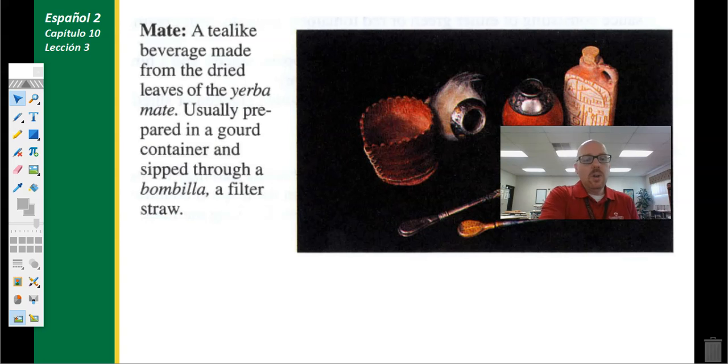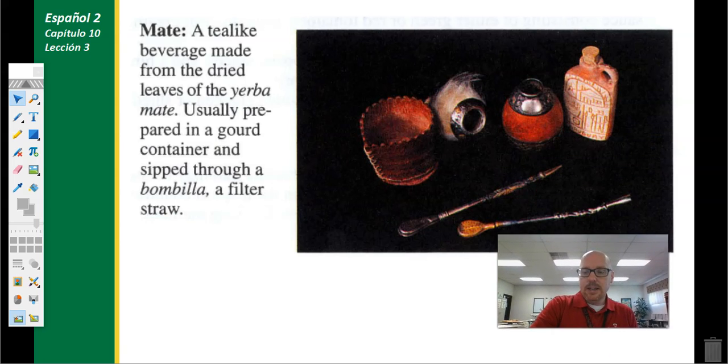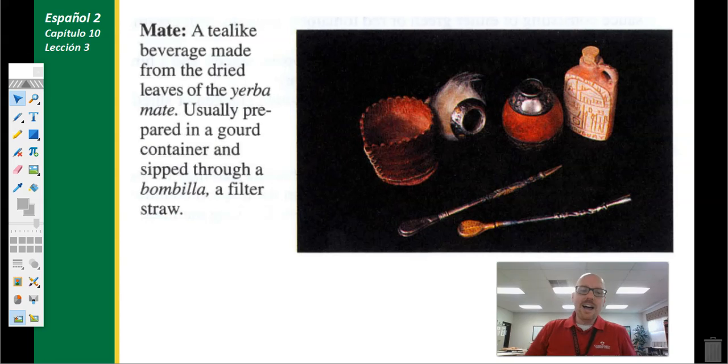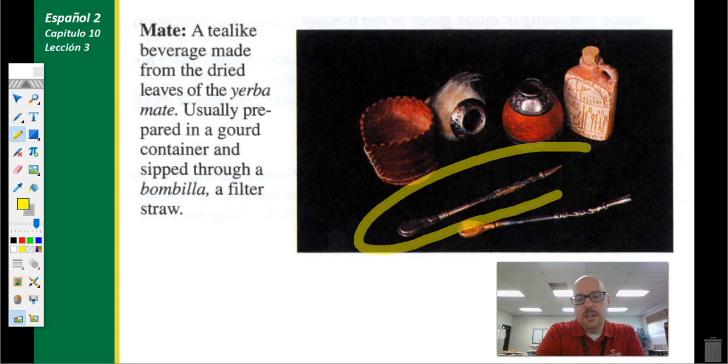Now, one of the drinks that I wanted to talk to you about is mate. And I know a lot of you have probably had mate, but I really hope you'll take a look at my YouTube channel and look at this video that I posted for how they would drink the authentic mate, really out of a gourd. And this is dried leaves of the yerba mate, which is the mate grass, and it's dried and it's broken up and it's put in, and it's just kind of like a tea, really. And they'll sip it all day through a bombilla, which you can see here in the picture, and then you'll see another example of it if you watch the video.